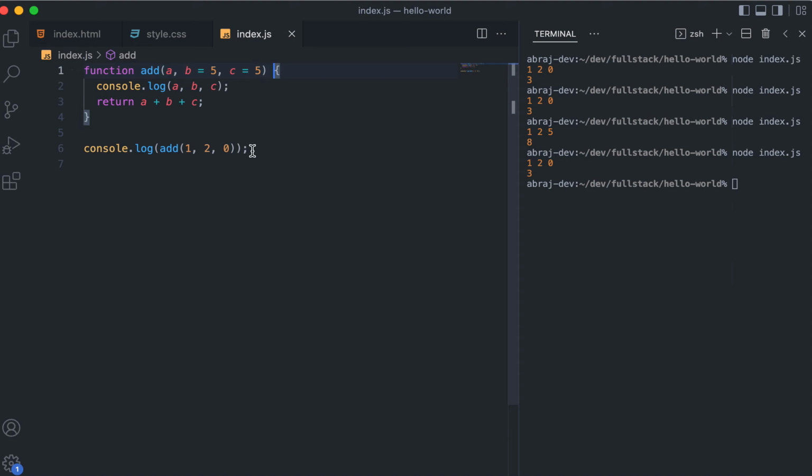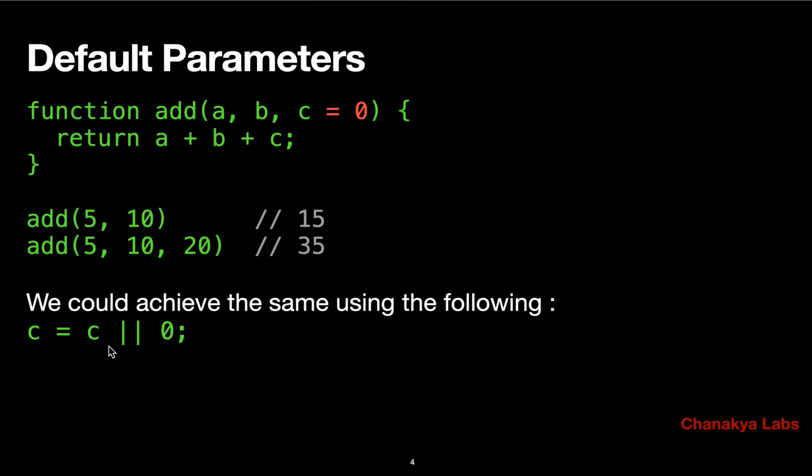So which means the earlier syntax, we have to write it more elaborately to achieve the same thing. We have to write that if C is triple equal to undefined, exactly, then only assign it 0, otherwise use C. So if you write that slightly complicated logic, then it would work exactly like this. But now we have understood the easiest way to achieve this in ES6, and that is what we are going to use, and we can always use it: default parameters.